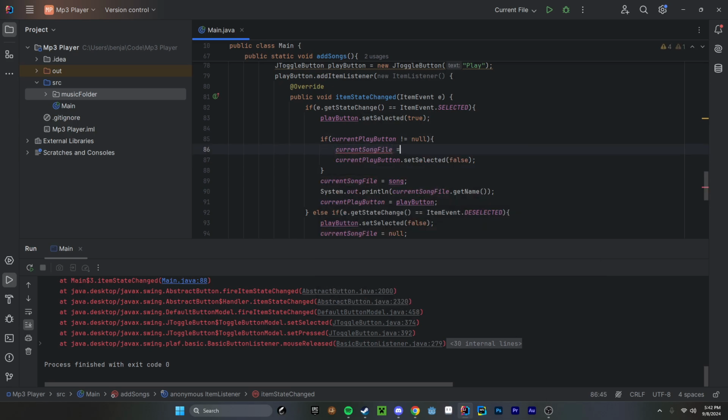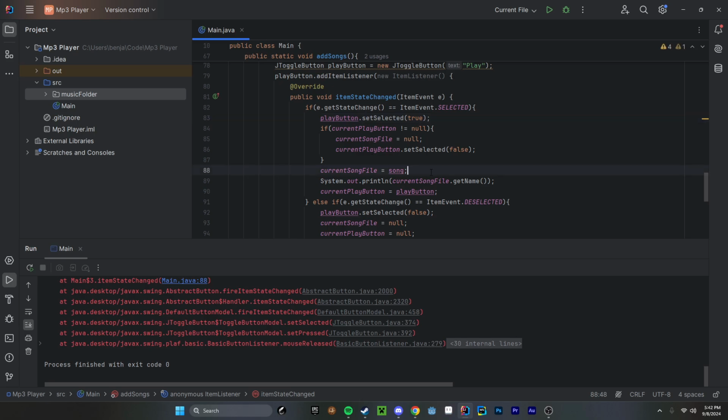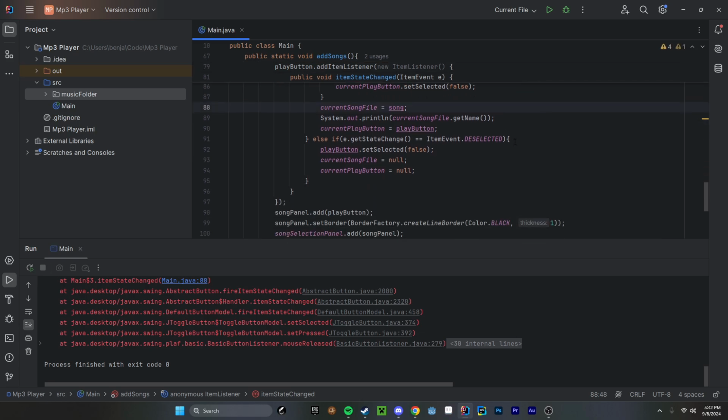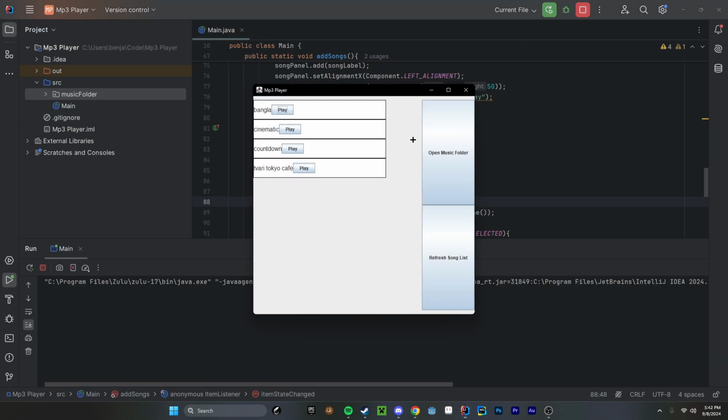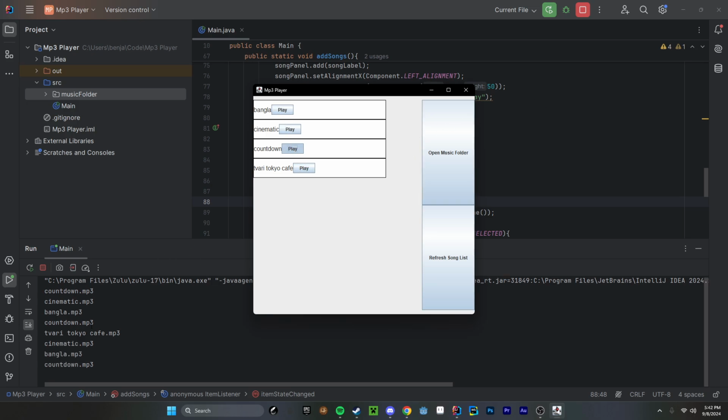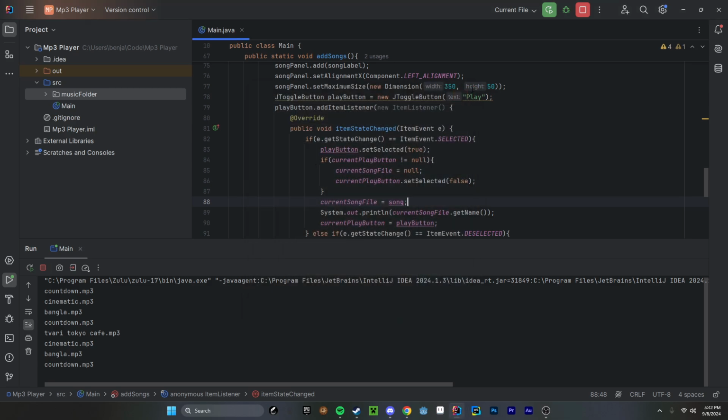So current song file equals null, like that. And then let's set this here. That way might work. Here we go. Boom, we got it. Perfect.